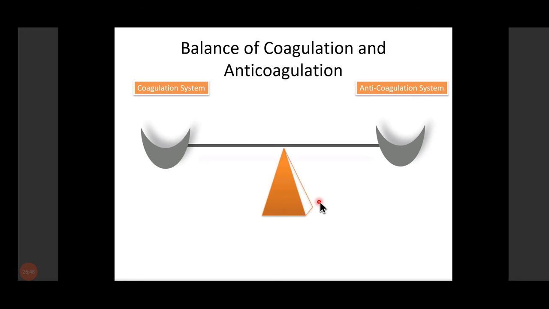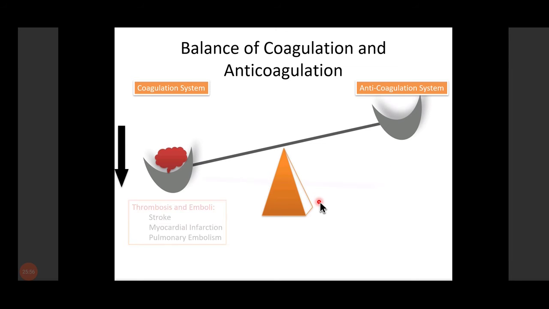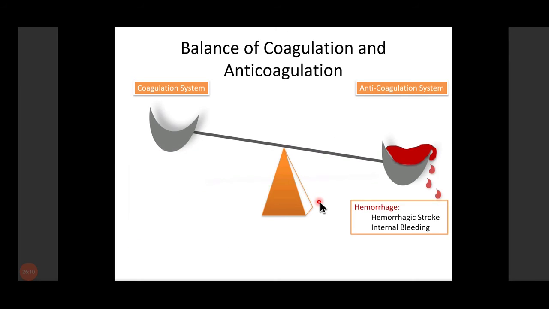So normally in our body, there is a balance between the coagulation system and the anticoagulation system. Whenever this balance is shifted towards the coagulation system, the patient experiences episodes of stroke, myocardial infarction, and pulmonary embolism. And when this balance is shifted towards the anticoagulation system, the patient experiences hemorrhagic stroke and internal bleeding. What we want is that this balance should not be disturbed.